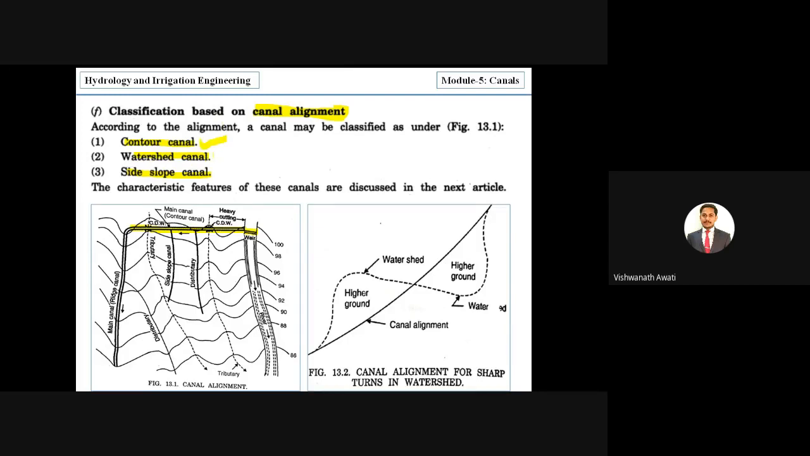Then the watershed canal. We can see here in the image, the dotted line indicates the watershed. If it is supplied throughout the watershed, then it is called a watershed canal. Then the side slope canal. In the image you can see, it is based on the slope of the area, with higher slope and lower slope. It is provided along the slope of the area, at right angles to the contours. You can see the contour and the right angle to the contour, right? So it is called a side slope canal.